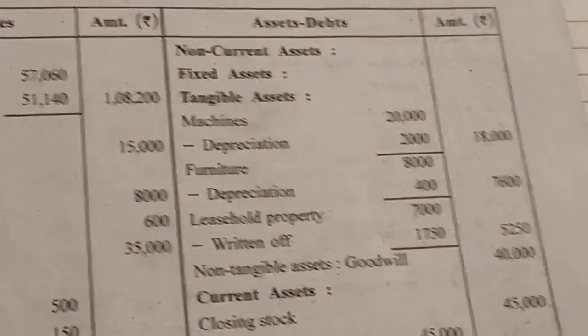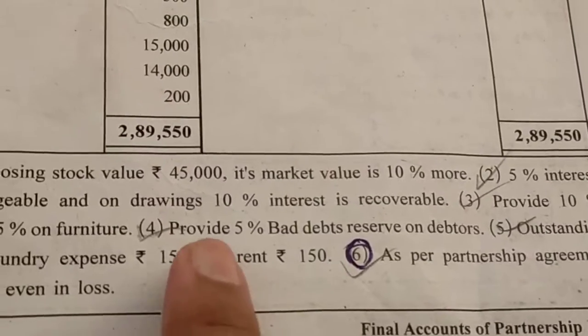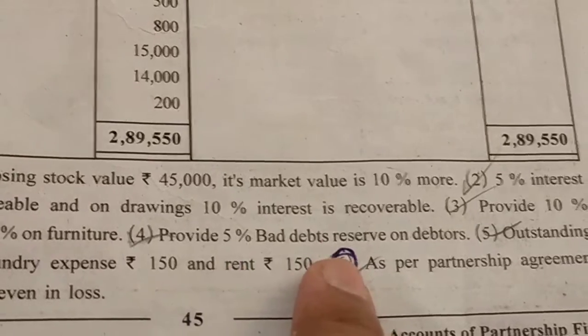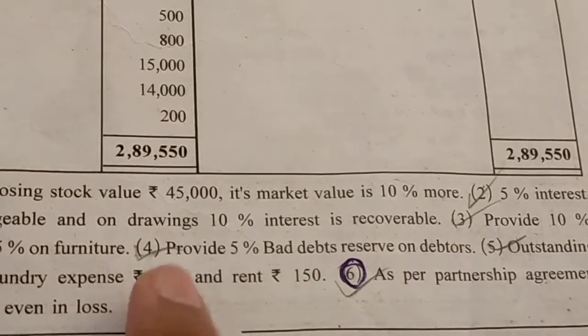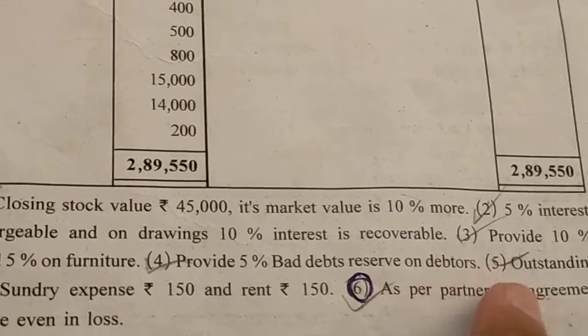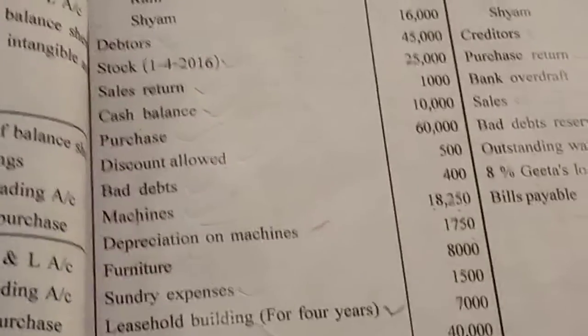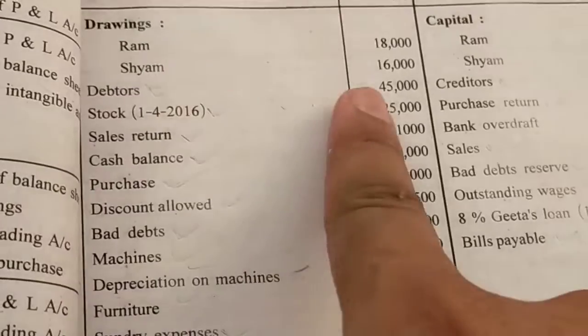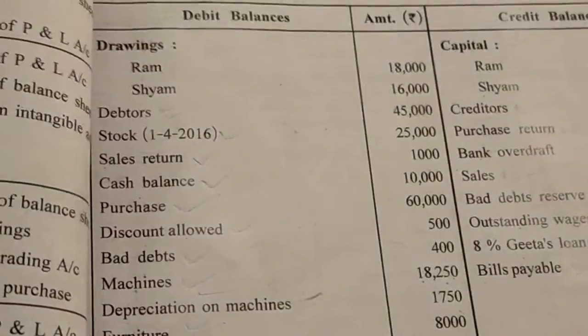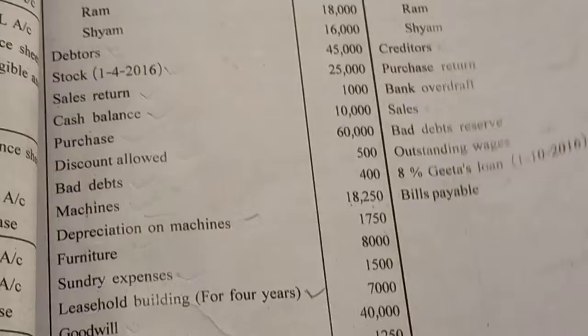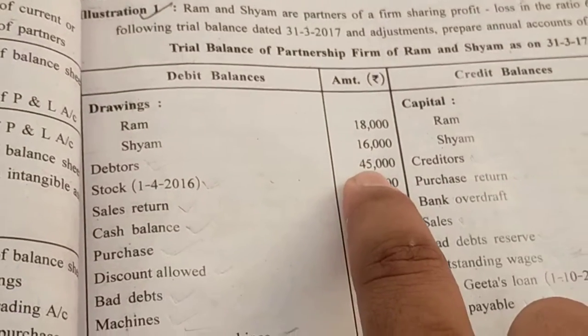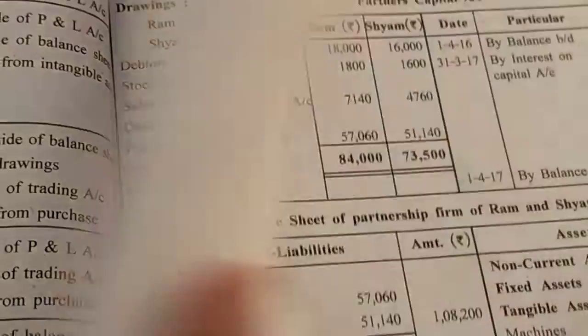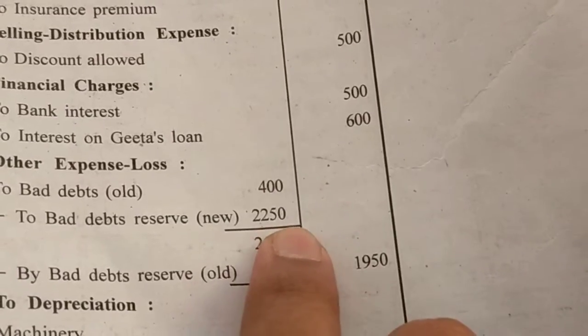7,600. Got it? Now fourth adjustment: provide 5% bad debt reserve on debtor. Now we have to see in the debtor what is the position of the debtor. Debtor is 45,000. Okay. So on this value, we will maintain 5% bad debt reserve. So you can calculate 45,000, 5%. So it will come here, bad debt reserve. You can see new bad debt 2250.